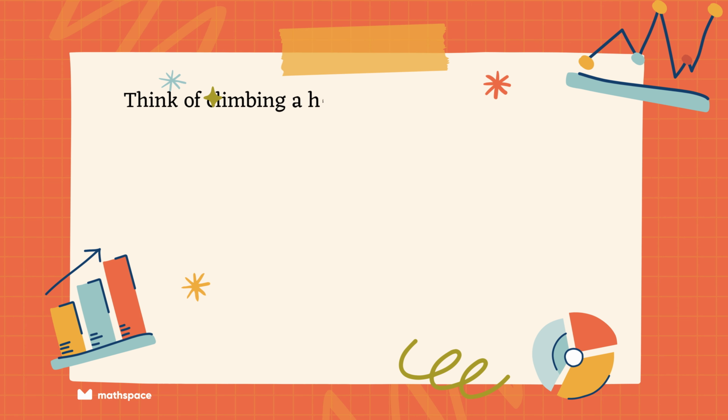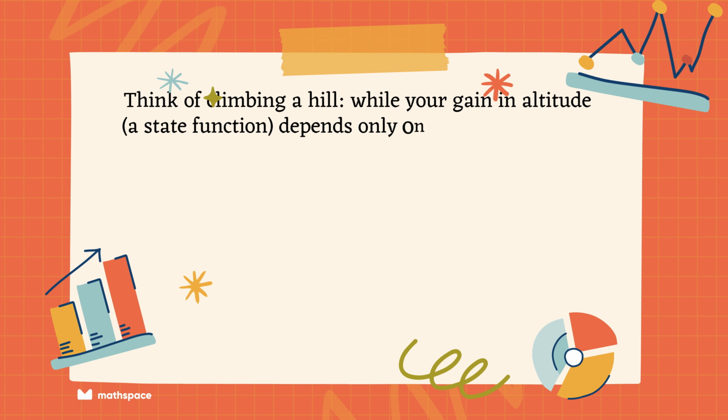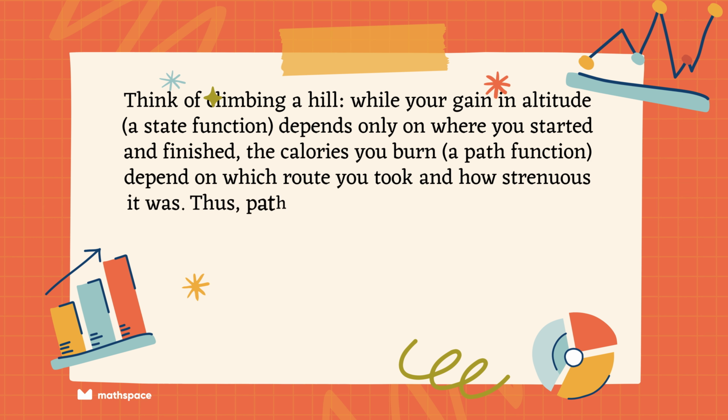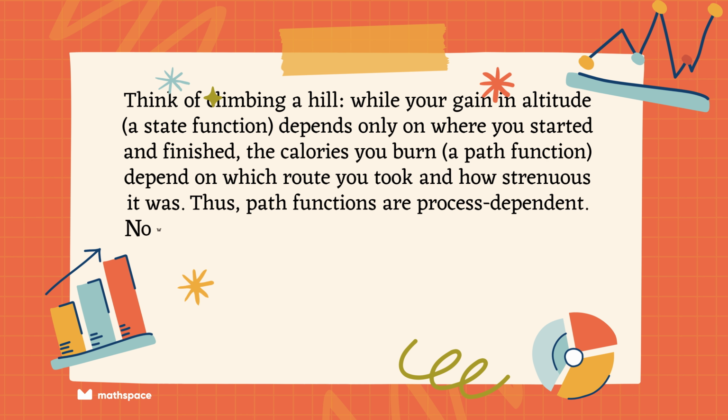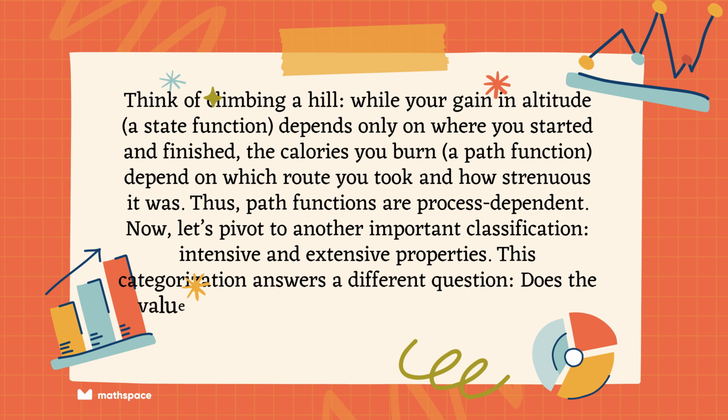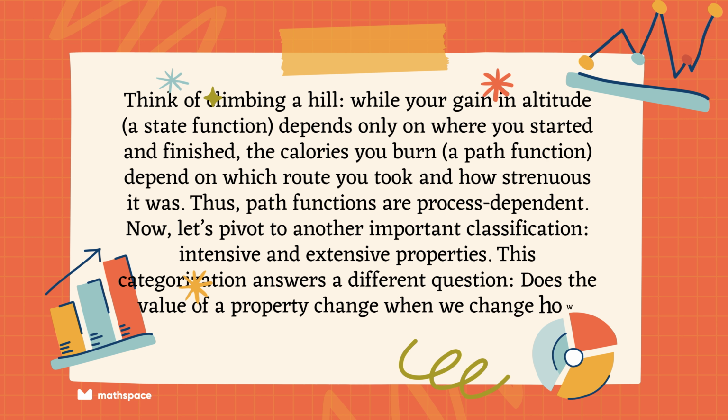Think of climbing a hill. While your gain in altitude, a state function, depends only on where you started and finished, the calories you burn, a path function, depend on which route you took and how strenuous it was. Thus, path functions are process-dependent. Now, let's pivot to another important classification: intensive and extensive properties. This categorization answers a different question. Does the value of a property change when we change how much material is present in the system?